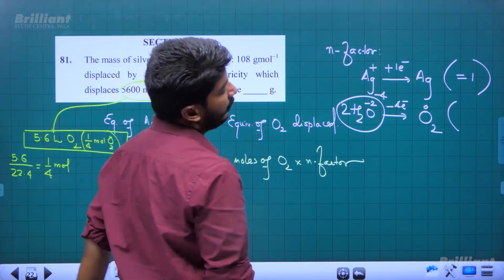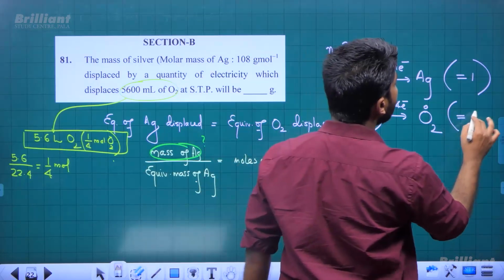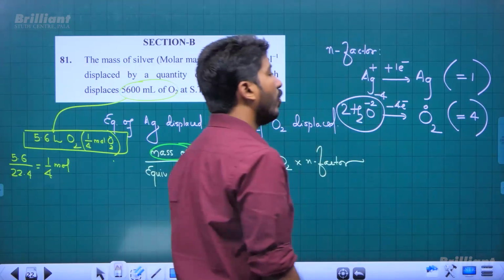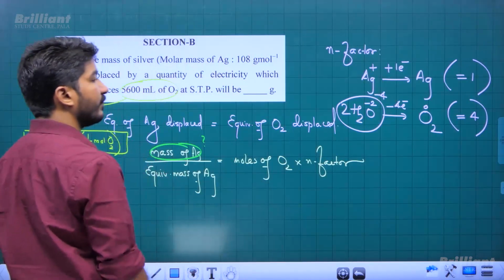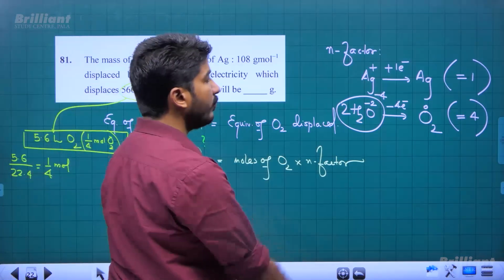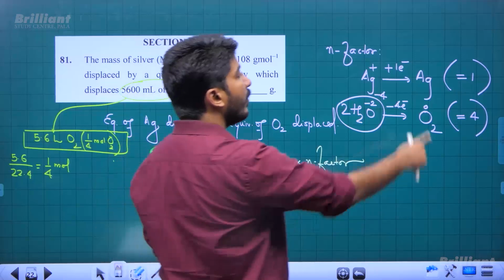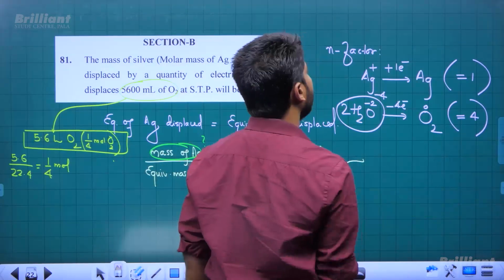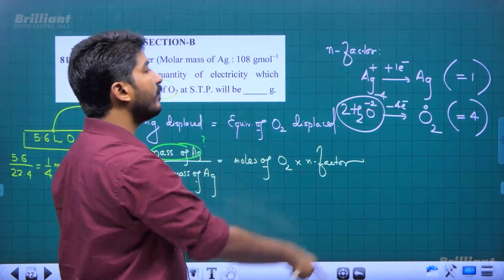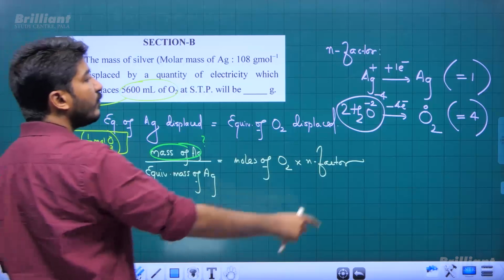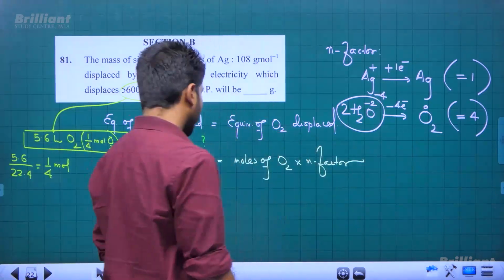So that means N factor is 4 for oxygen's case. Per mole of oxygen formed, we require 4 mole electron supply. Per mole of Ag formed, we require 1 mole of electron transfer, right? So that is why N factor is 1 here.